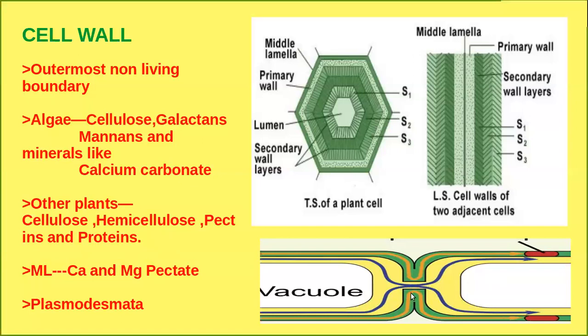These two are adjacent cells. In between these two adjacent cells, there are interconnecting strands or intercytoplasmic strands. These interconnecting strands are collectively called plasmodesmata. This plasmodesmata plays an important role in the transfer of substances from one cell to another cell. Is it clear? This is the structure of the cell wall.